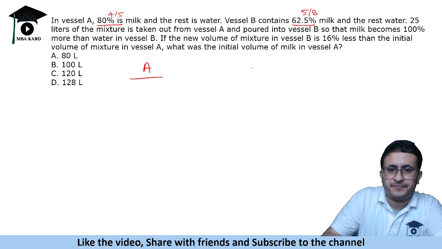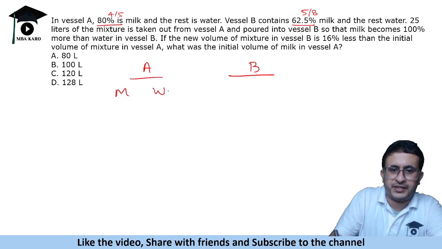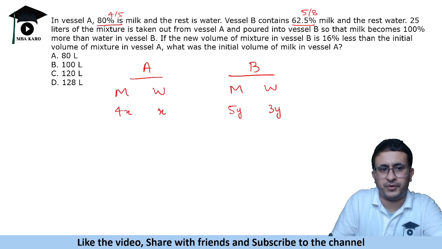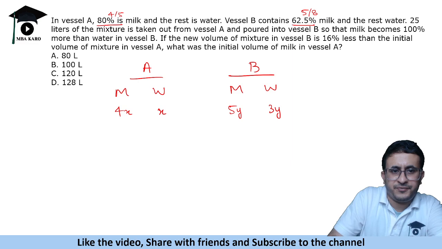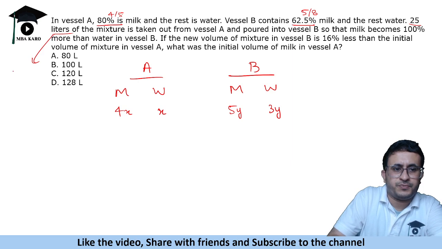So vessel A लेते हैं, vessel B लेते हैं. Okay, we will manipulate the ratios accordingly. Milk and water, milk and water. So 80% is milk, so 4x is milk and x is water, and the rest is water. Vessel B contains 5 by 8 milk, so 5y and 3y is water. Okay, 25 liters of mixture is taken out from vessel A. So 25% mixture निकालेंगे, so we will get out of this 25 liter, 80% is milk. So इसमें 20 milk आ जाएगा and 5 will be water.